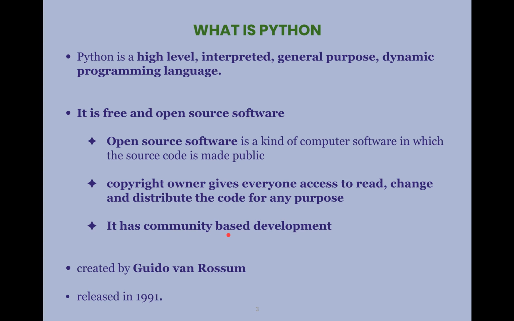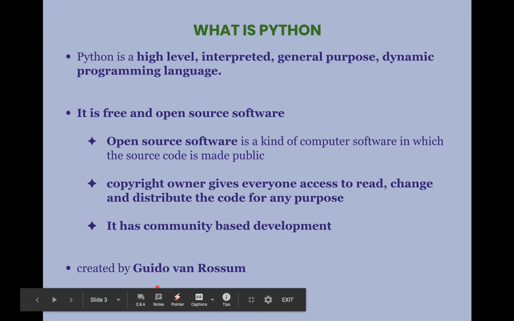That is, it is not done by a single person. The modifications done to the software are done by a community. So it is a community based development. Python language was created by Guido van Rossum and the official release of Python was in 1991.